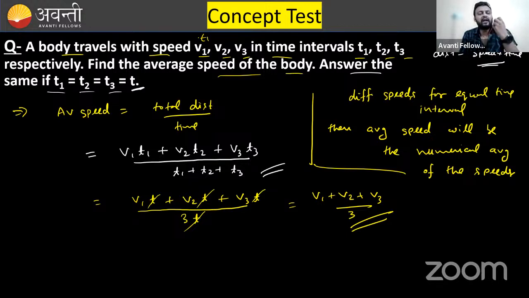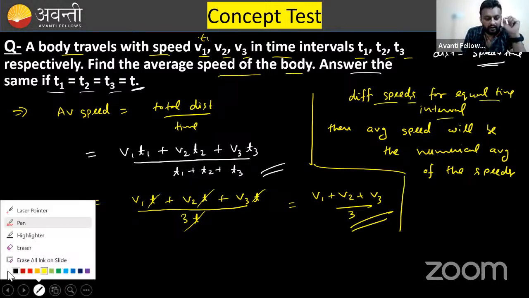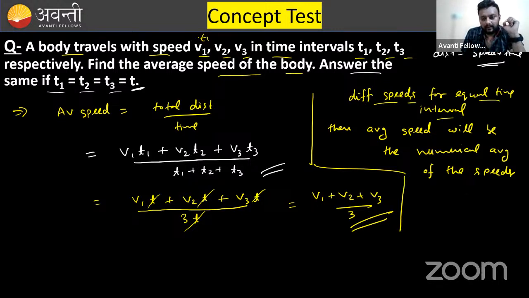What do you do? You just add. Equal time intervals. Then what is the average? For example, I'm saying that a car travels with speed 5 meter per second, 10 meter per second, and 15 meter per second. For time interval, I will say this is for 3 seconds, this is for 3 seconds, this is for 3 seconds. What is the average speed?